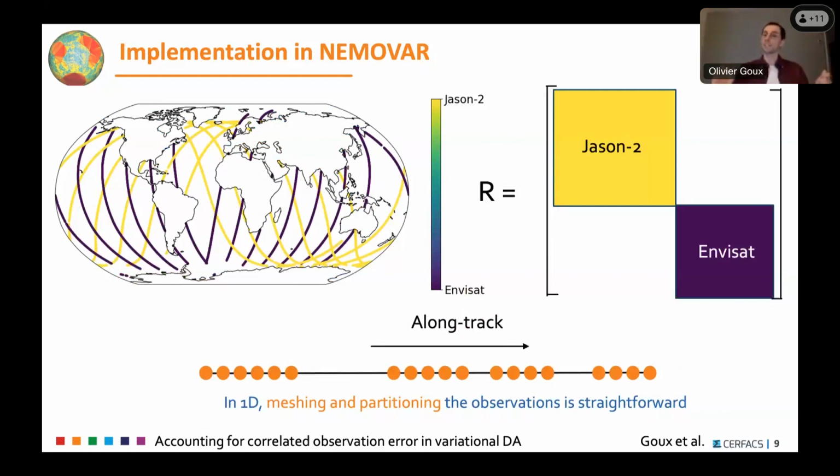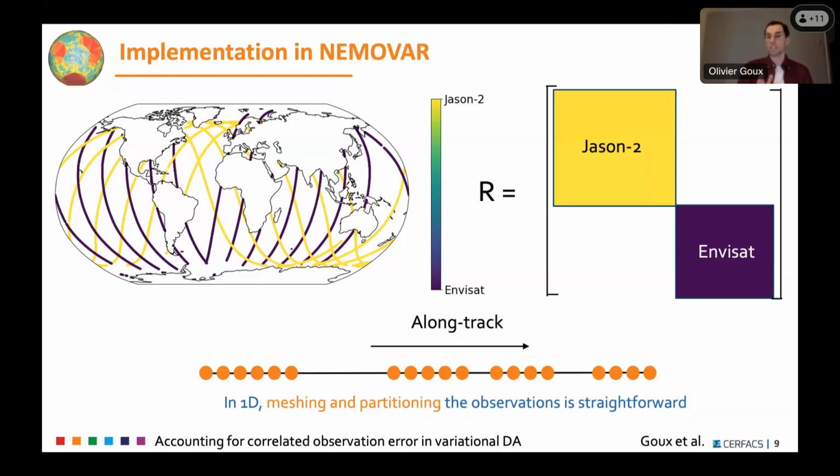We don't model correlation on the sphere for these altimeters, but actually just consider a very long line of the satellite track going around the Earth, because the correlations are mostly along track. They depend on the observation. The observation is mostly linked to the next observation, and not necessarily at crossover points. And so we have one big single block in R for each instrument.